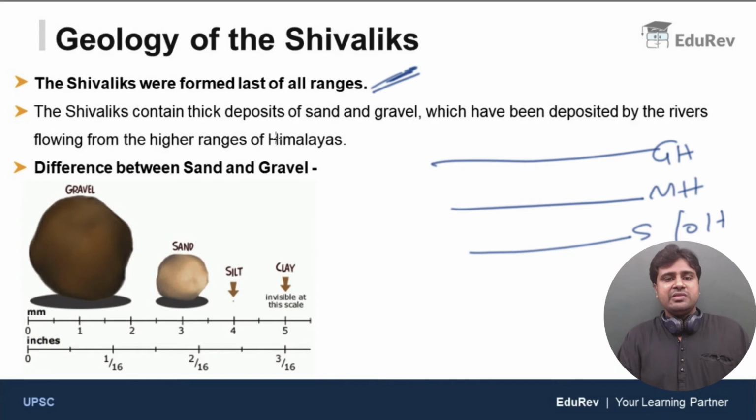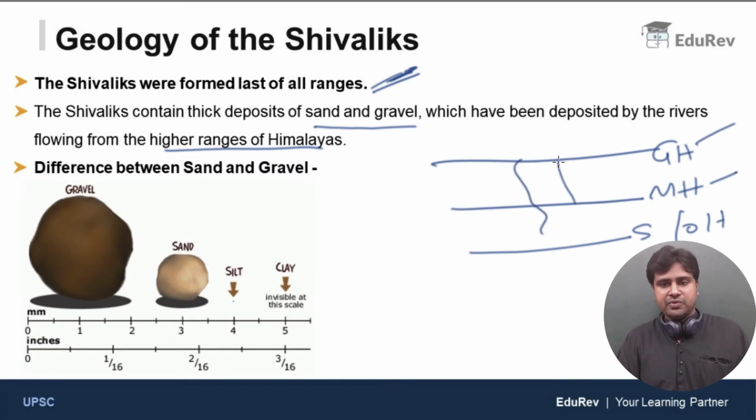Now Shivaliks contain thick deposits of sand and gravel, which have been deposited by the rivers flowing from the higher ranges of Himalayas. As we know, Shivaliks formed last, and by the time Shivaliks formed, the Great Himalayas and Middle Himalayas had already formed, and rivers started flowing from these mountains. Eventually Shivaliks formed. The Himalayan rivers were carrying thick layers of sand and gravel from high altitudes and depositing them. Clear, right?